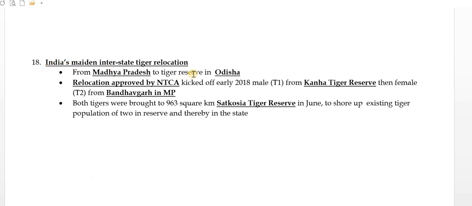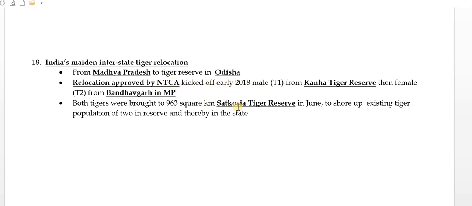India's maiden interstate tiger relocation. Maiden means this is the first interstate relocation. Interstate means not intrastate, but between two states; tiger relocation has happened for the first time from Madhya Pradesh to a tiger reserve in Odisha. The relocation was approved by the NTCA, that is the National Tiger Conservation Authority.